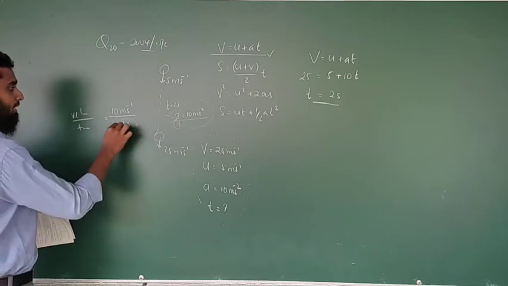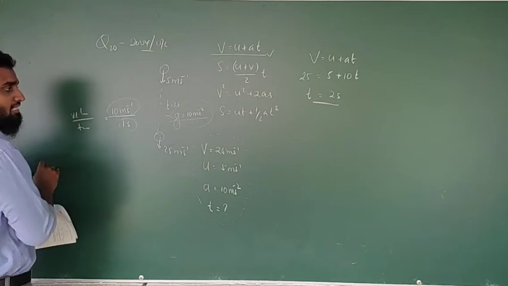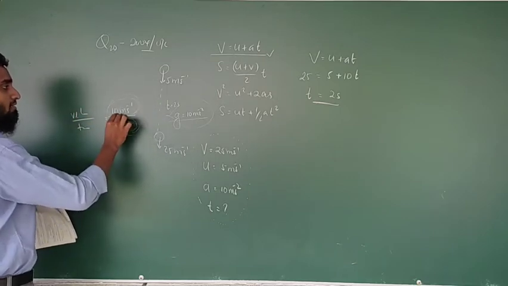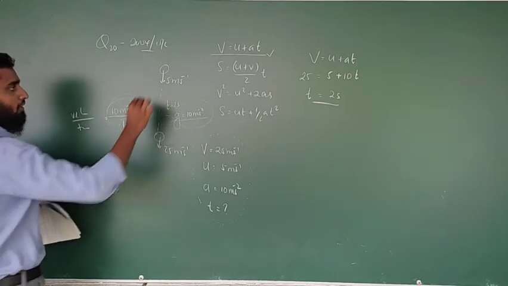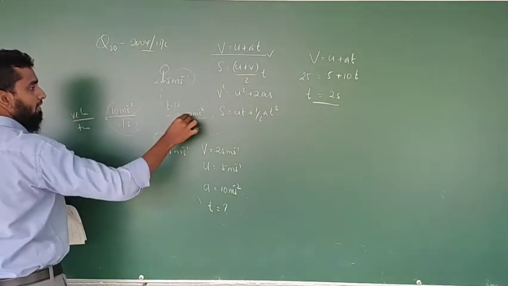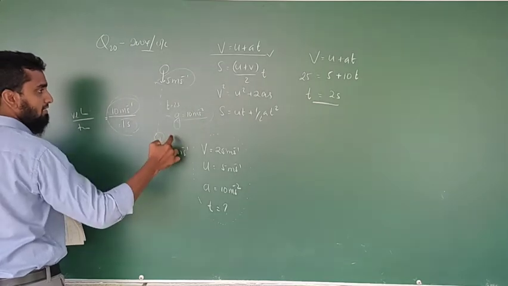Right, this is the time taken. Then what is this? 10 meter second minus 1. That is the velocity change. Then this acceleration has an ability of increasing or decreasing 10 meter second minus 1 in 1 second. Therefore, if the velocity is 5 meter second minus 1 at the beginning, each and every second 10 meter second minus 1 is going to increase.